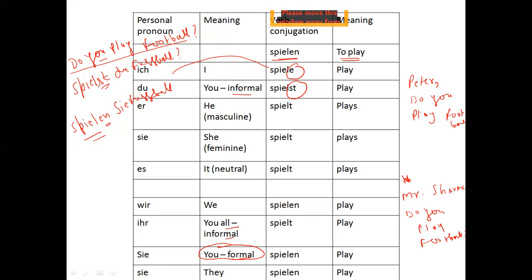Now in both sentences it says "do you play football", but Peter and Mr. Sharma will change your answer. Here I'm talking to Peter, my friend, that is why I'm calling him Peter, hence it is informal. But here it says Mr. Sharma, that means I am addressing him with Mr., so I cannot be informal. It should be the formal one.